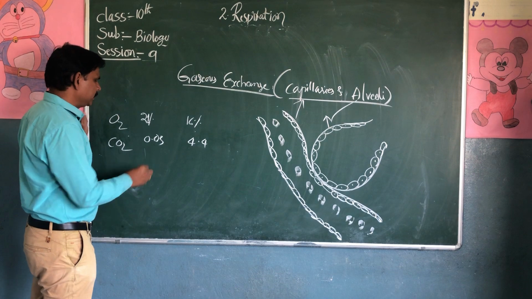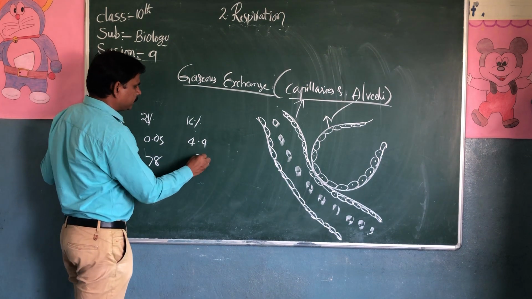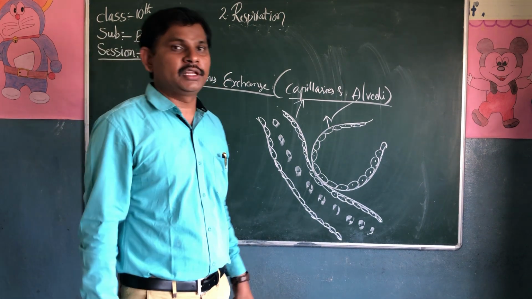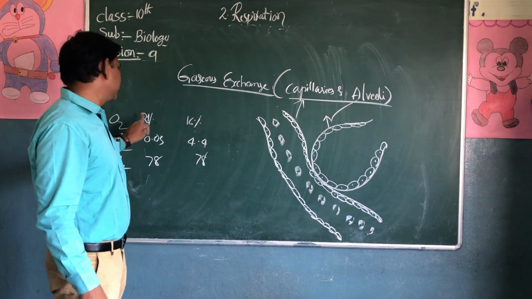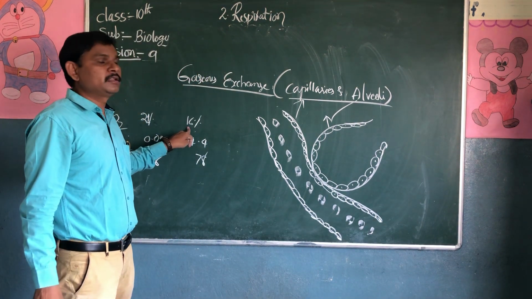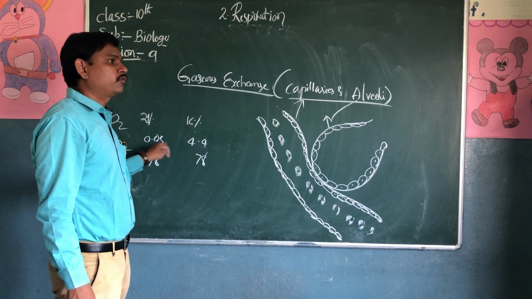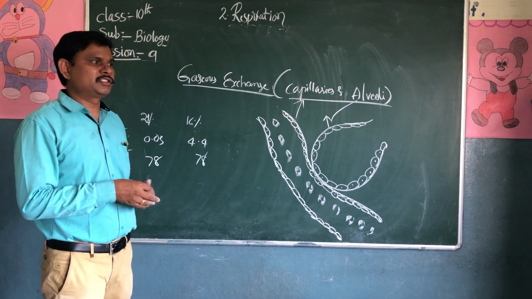There is 78% nitrogen in both exhalation and inhalation, so there is no change in nitrogen. But oxygen is 21% in inhalation and 16% in exhalation, and carbon dioxide is 0.03% in inhalation and 4.4% in exhalation.